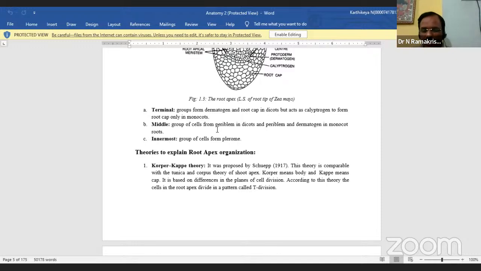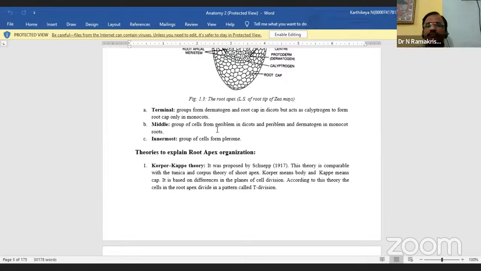Similarly, in the ginkgo biloba type, in the ginkgo type of shoot apex, often five meristematic zones can be distinguished, five types of meristematic tissues. Next is cryptomeria, one more type, where we see four meristematic zones, four meristematic tissues. Here we see different types of shoot apexes in pteridophytes and similarly in gymnosperms.